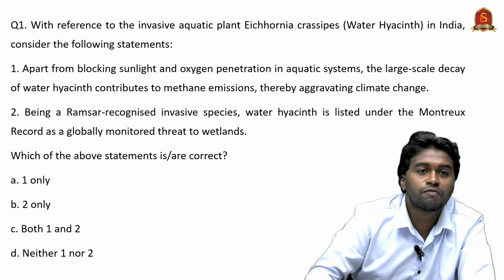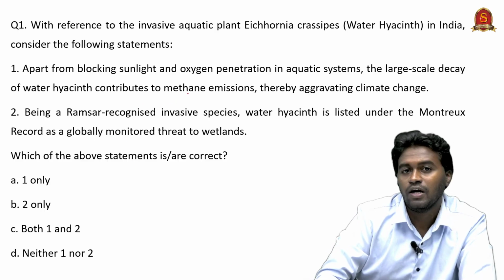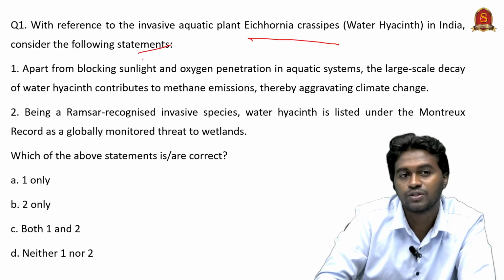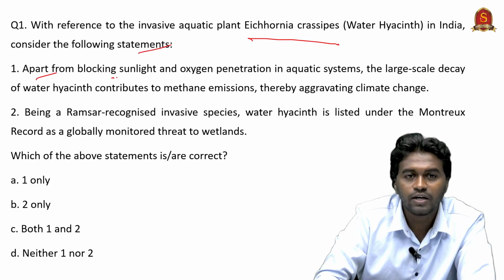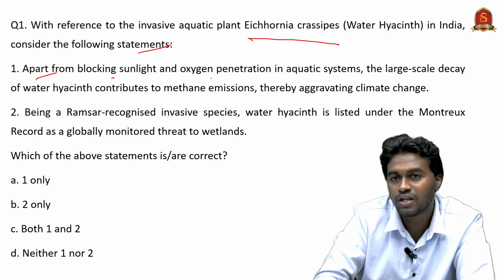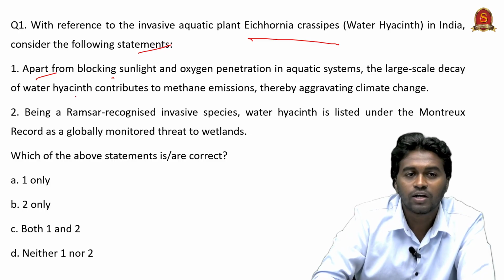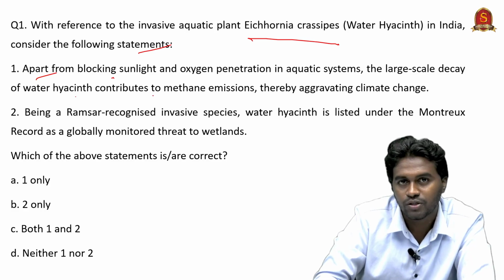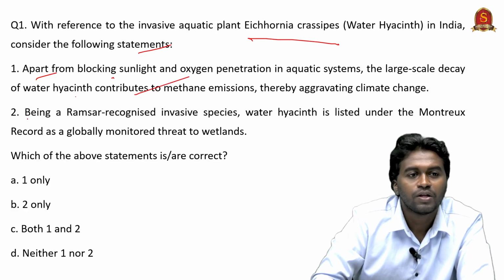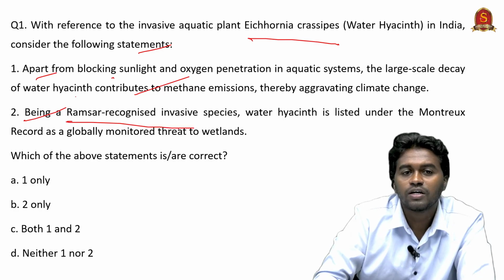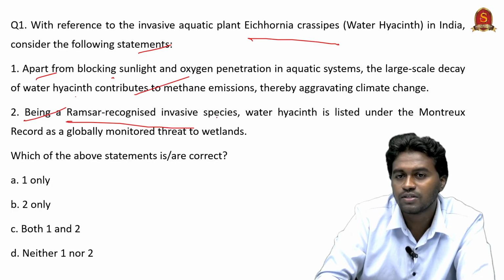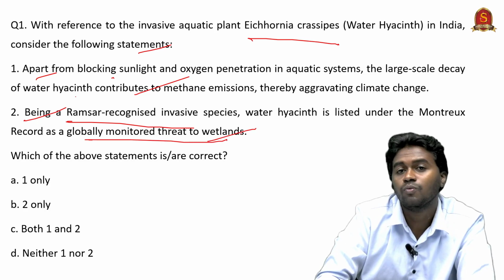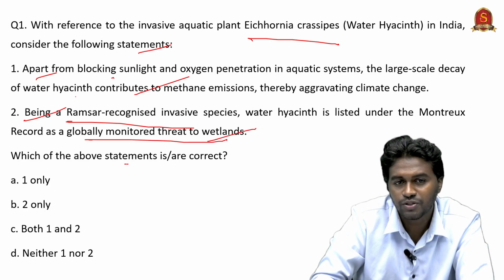So the question is with reference to the invasive aquatic plant Eichhornia crassipes, that is water hyacinth in India, consider the following statements. Statement 1. Apart from blocking sunlight and oxygen penetration in aquatic system, the large-scale decay of the water hyacinth contributes to methane emission, thereby aggravating climate change. Yes, this statement is correct. Statement 2. Being a Ramsar-recognized invasive species, water hyacinth is listed under the Montreux record as a globally monitored threat to wetlands. Which of the above statements is or are correct?